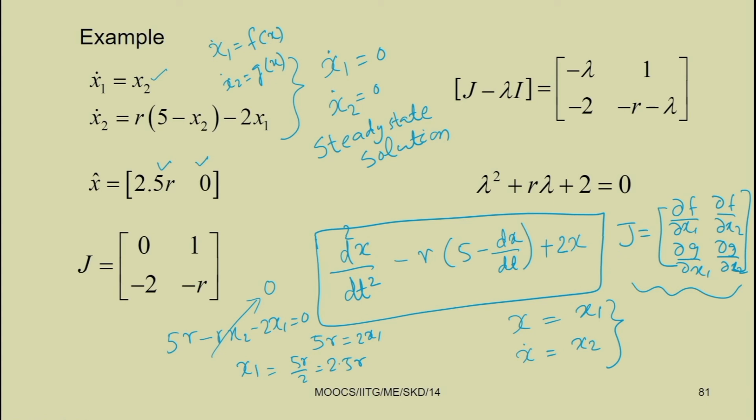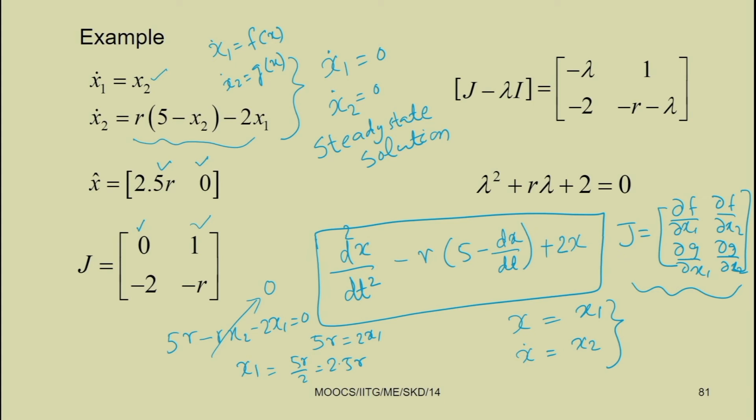So, in this case f equal to x2. If you differentiate with respect to x1, this becomes 0, so the first term becomes 0. Now, differentiating x2 with respect to x2, this becomes 1. Similarly, the second equation, g(x), is r into 5 minus x2 minus 2 x1. Now you differentiate with respect to x1.